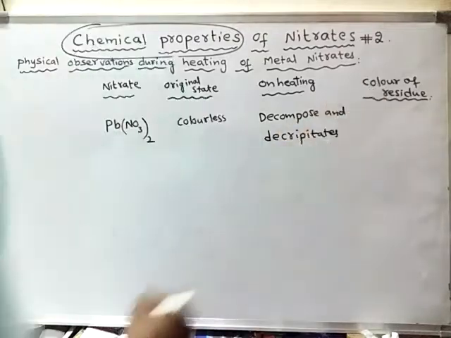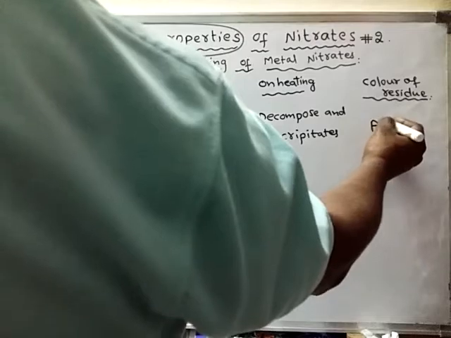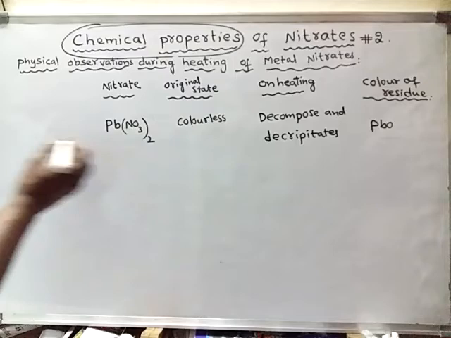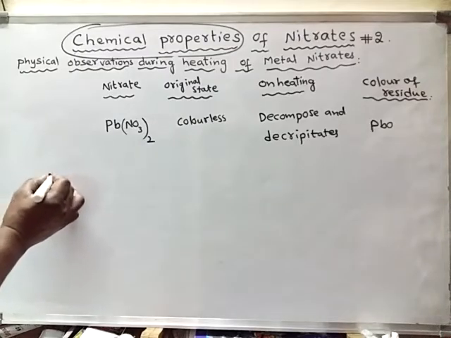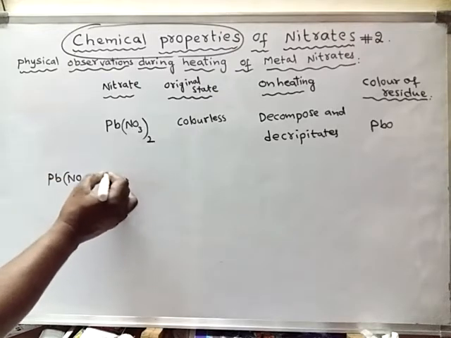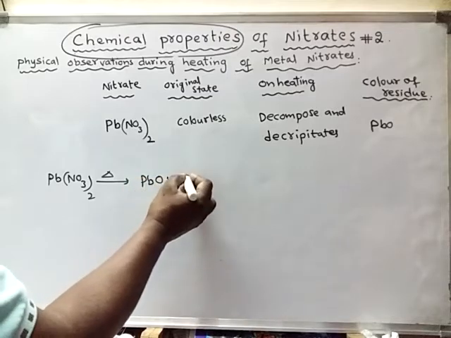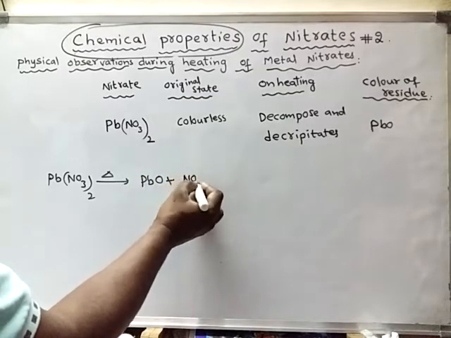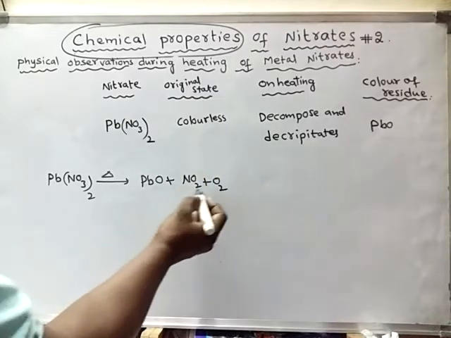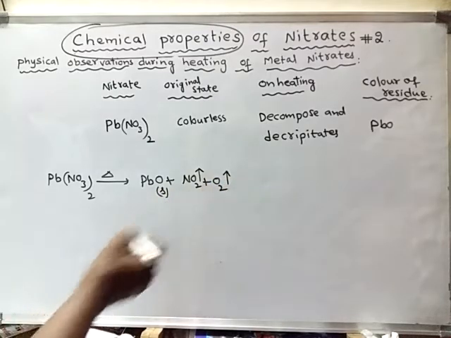And what is the color of the residue? What is formed finally? Lead monoxide, PbO, is formed. Lead nitrate, upon heating, will break down into lead monoxide, nitrogen dioxide gas, and oxygen gas. Here these two are gases, and lead monoxide is a solid, the residue.